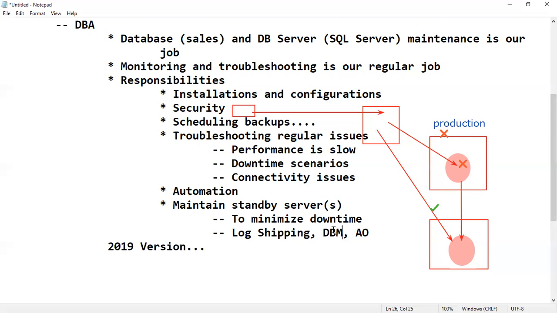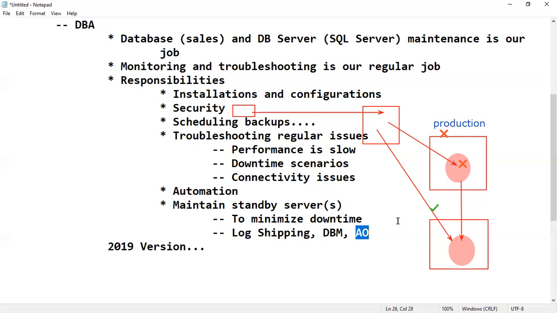Mirroring is a one-to-one feature. One principal database can have a maximum of one mirror. To overcome the limitations of mirroring, in the 2012 version Microsoft came up with Always On. It is mirroring plus extra features.